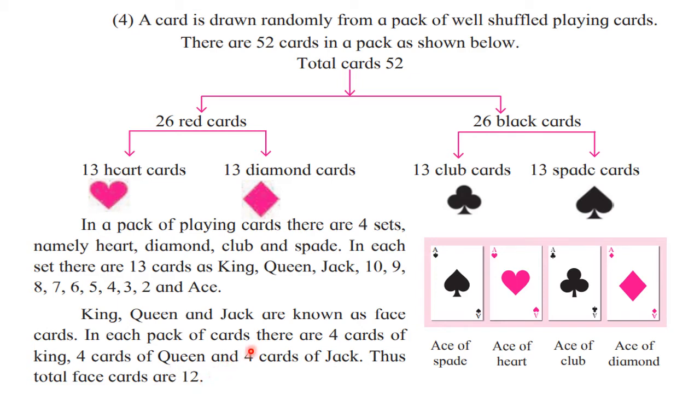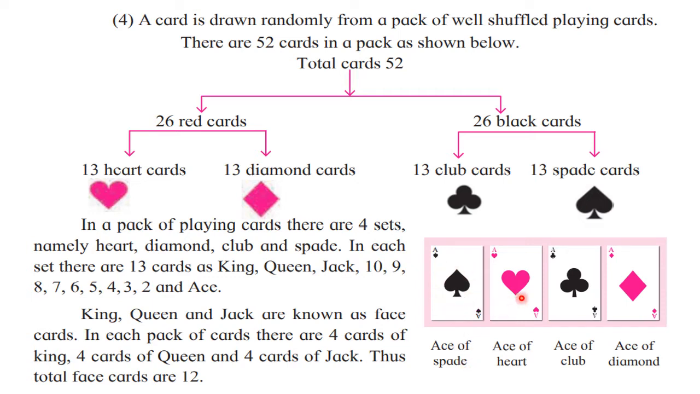Then we have number cards: 10, 9, 8, 7, 6, 5, 4, 3, and 2. Out of 13 cards, 3 are face cards, 9 are number cards. They bear numbers from 2 to 10. And the one card that is called as ace. Ace of spade, ace of heart, ace of club, and ace of diamond. We call it ekka. When you play game, you call it as ekka.